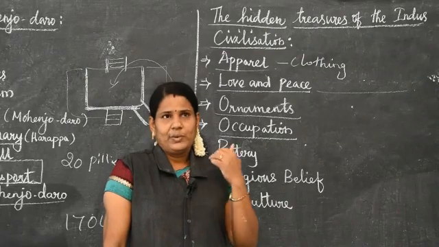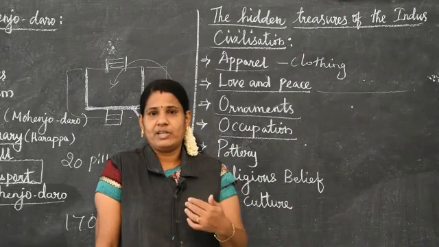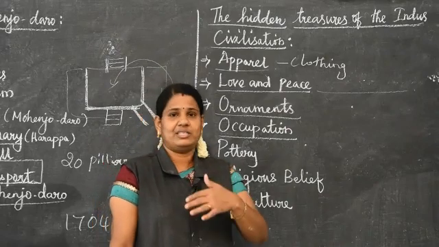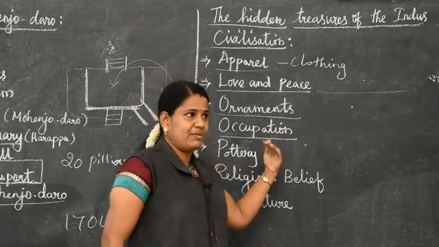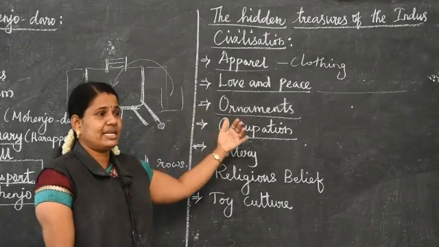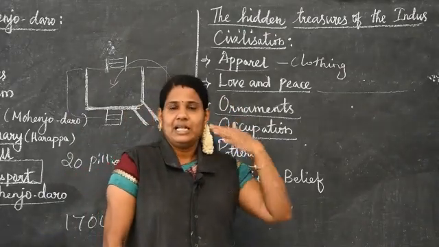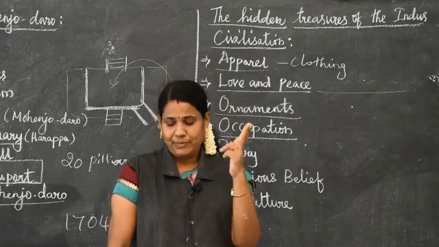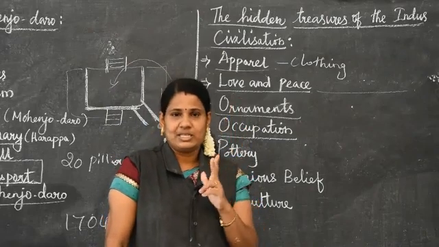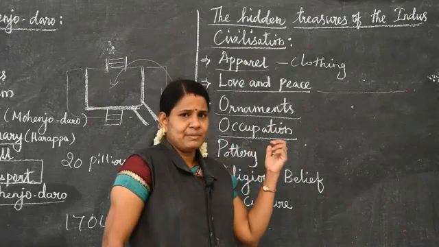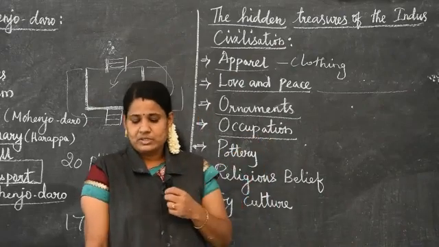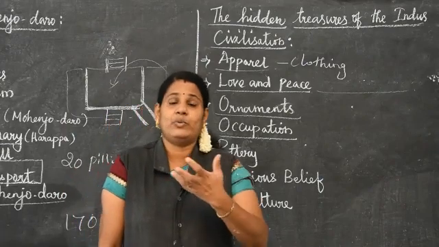Then, if they were doing trade, we can see so many merchants, traders and artisans in this civilization, in these cities. The next one, people of those times knew how to use potter's wheels.